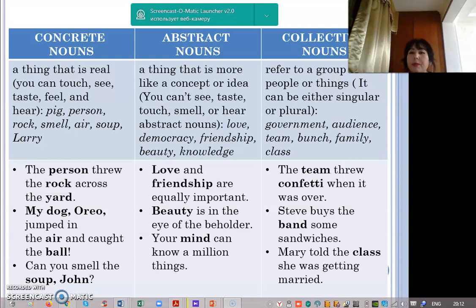The team threw confetti when it was over. Team and confetti also collective nouns. Steve buys the band some sandwiches. Band is collective noun in this sentence. Mary told the class she was getting married. Class, it's a group of students, also collective noun.